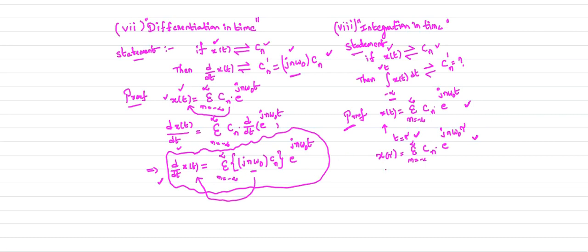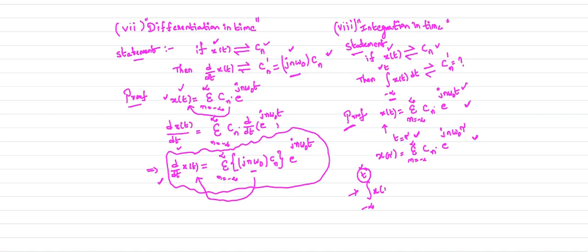Now integrate both sides of the above equation up to the time t. That's why I replaced t by a dummy variable tau, because I want to integrate the above expression up to the time t. To avoid the confusion between this time and the integral limits, I replaced my t by a dummy variable tau. Now integrate the above equation between the limits minus infinity and the time t.